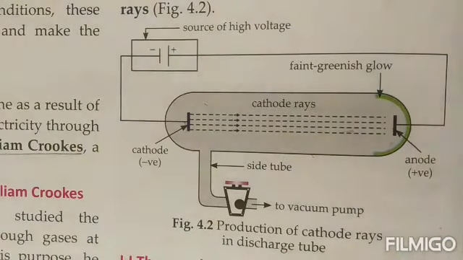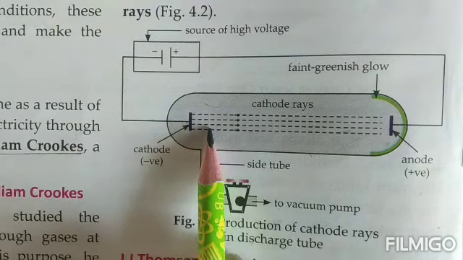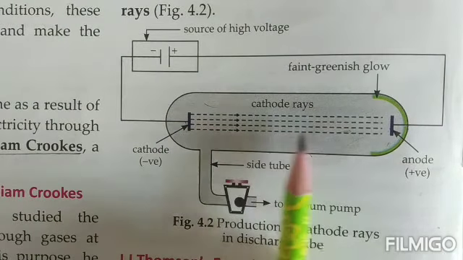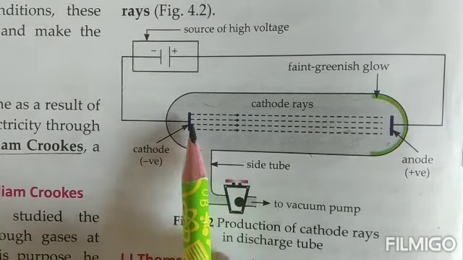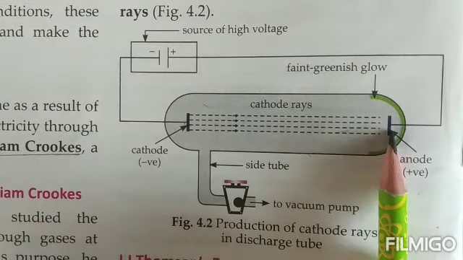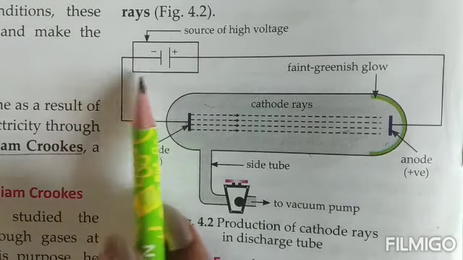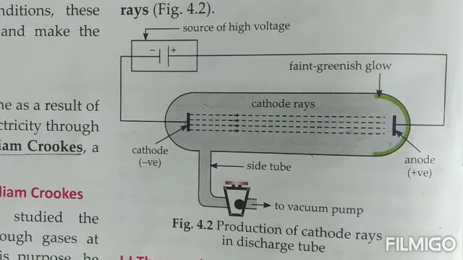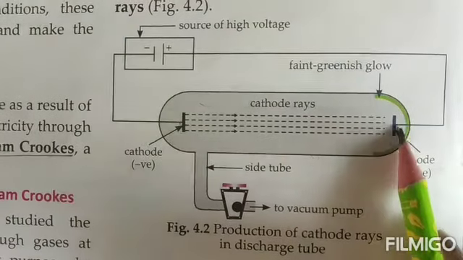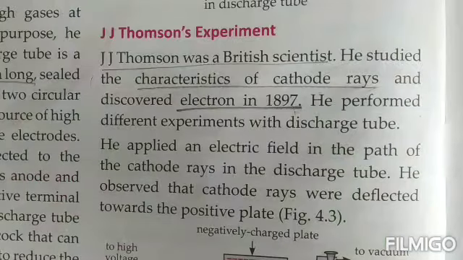Later on it was discovered that these cathode rays were nothing but a stream of electrons. That means the electrons were coming out from the cathode and moving towards the anode. Now what is a cathode, children? The electrode connected to the negative terminal of the battery is known as the cathode, and the electrode connected to the positive terminal of the battery is known as the anode.